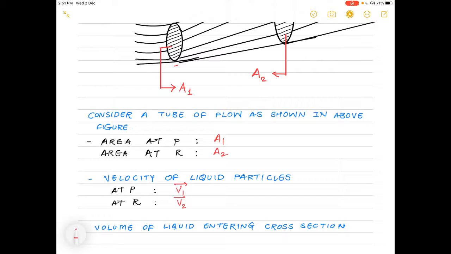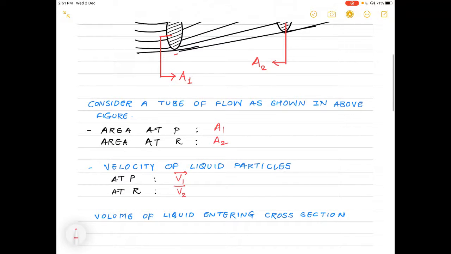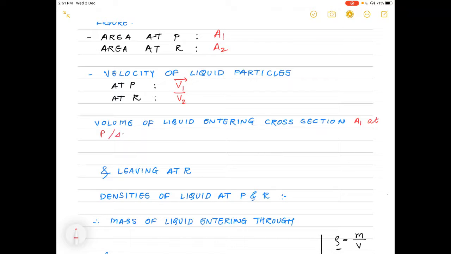Now the volume of liquid entering the cross section A1 at point P per second will be equal to A1 into v1 bar, and the volume of liquid leaving the tube at point R, where the cross section is A2, per second will be equal to A2 into v2 bar.